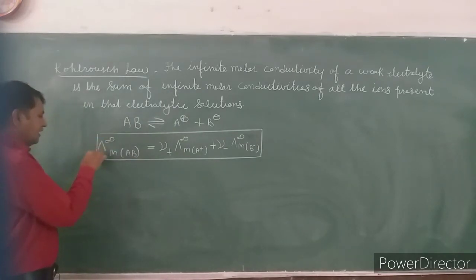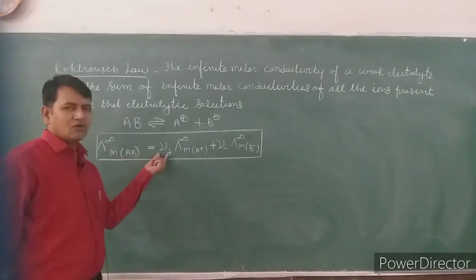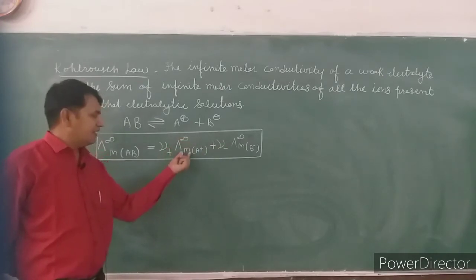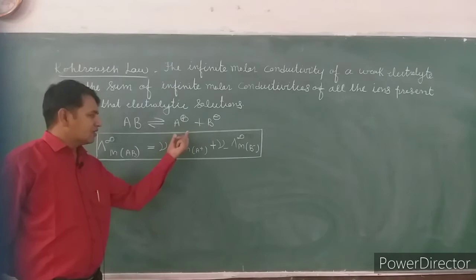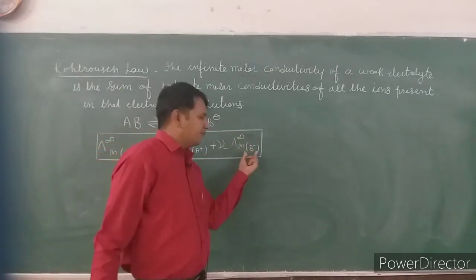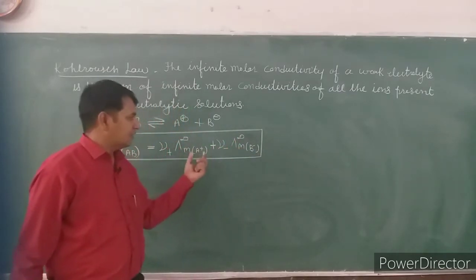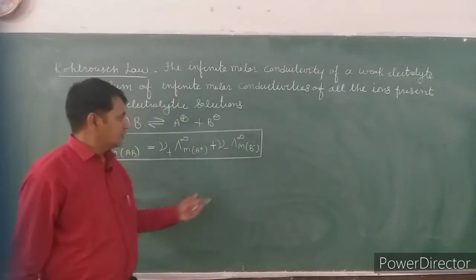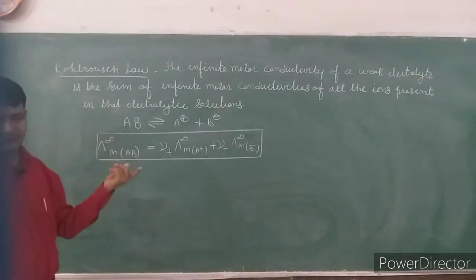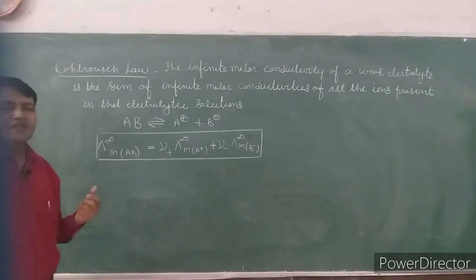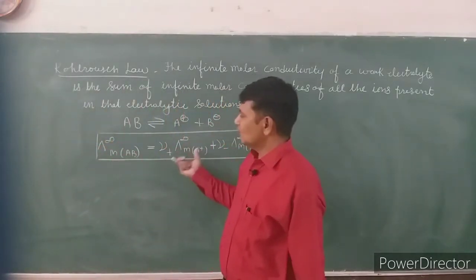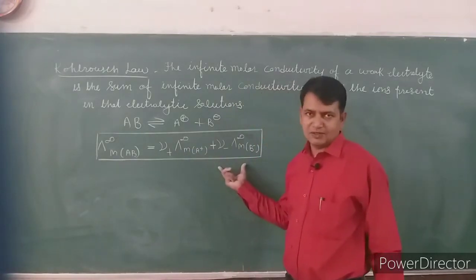Nu plus and nu minus are the number of cations and anions, lambda infinite m of A plus is the infinite molar conductivity of the cation, lambda infinite m of B minus is the infinite molar conductivity of the anion. So this is the mathematical expression of Kohlrausch law. With the help of Kohlrausch law, we can determine the infinite molar conductivity of a weak electrolyte.